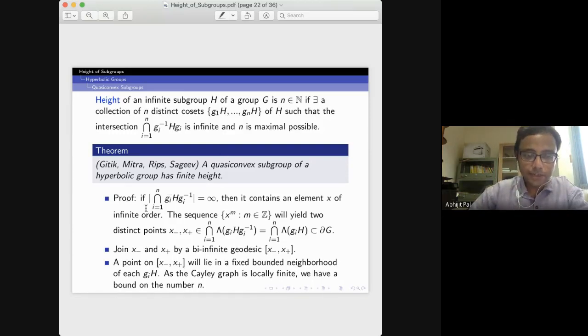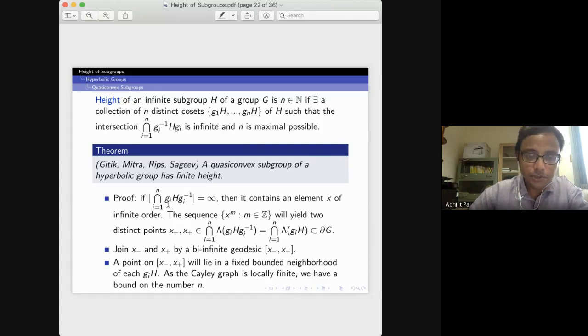The proof is by contradiction. Suppose the total intersection of these conjugates is infinite. As I said, the intersection of quasi-convex sets is quasi-convex.